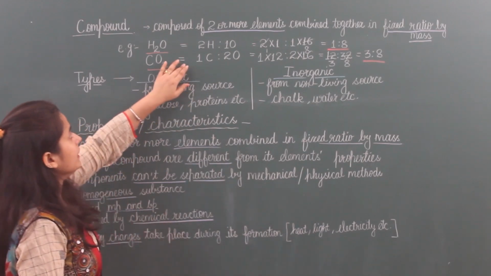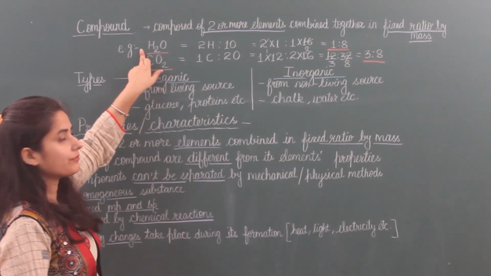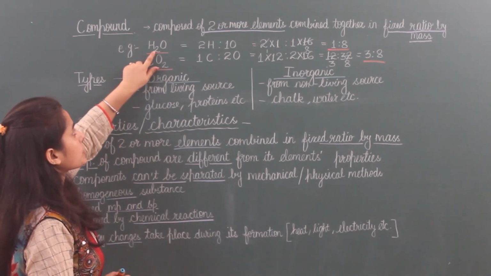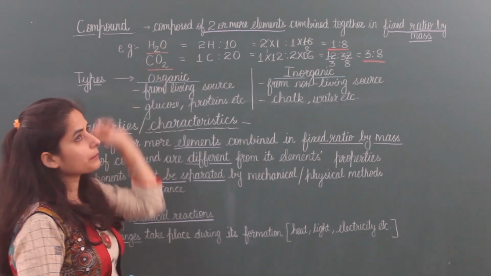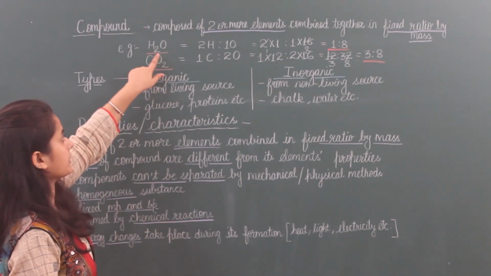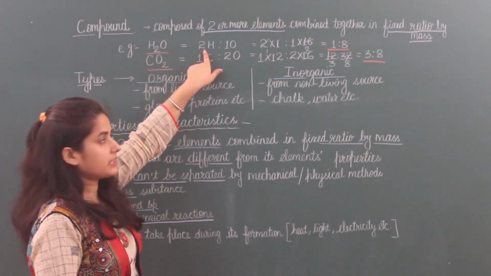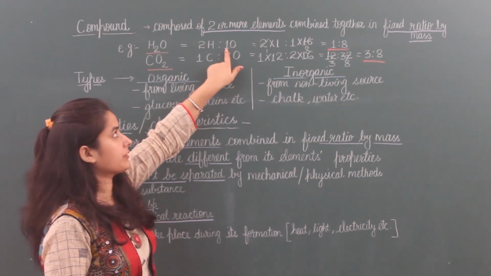For example, this is water. H2O is the chemical formula of water. Here H2 means 2 hydrogen and O, if no number is written with it, that means it is 1, single we have taken. So hydrogen element 2 atoms we have taken and oxygen element 1 atom we have taken.